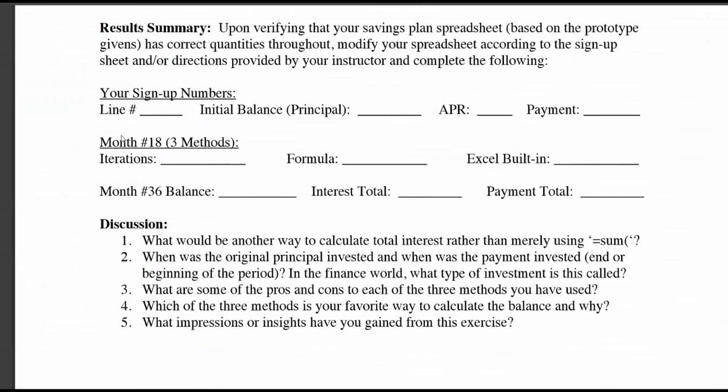Okay. So you're just going to give me this information here. When you sign up, I'll have the information that you've picked on that spreadsheet, so you don't have to tell me that. When I check your spreadsheet, I'm just going to look that you had the 3 methods built properly connected. I'm just going to look at how well you can create a spreadsheet. I'm not going to worry about the 36-month balance. I'm sorry, the 36 month is at the bottom, so that's just how much you made off the interest and the total. So all of this information will just be listed in your spreadsheet for me to check over.